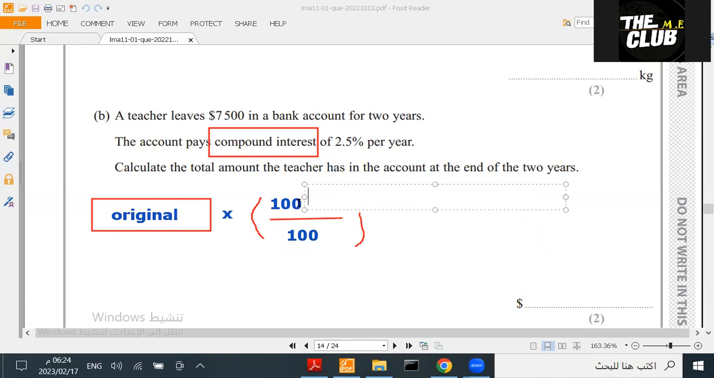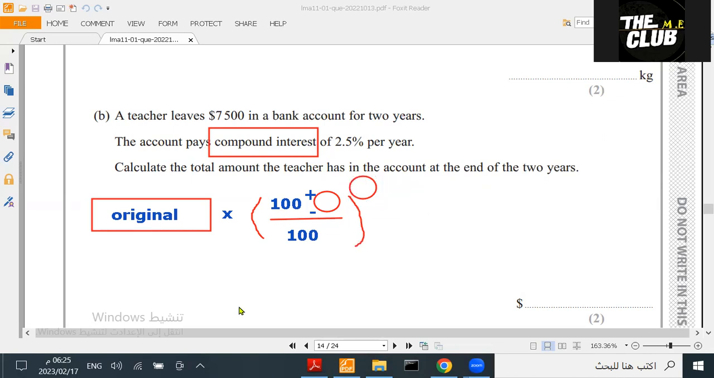I'm just writing the rule now. Positive or negative, you're going to choose one of them. Then you pick the percentage, put it here, and the power will be the number of years. This is the compound interest rule. You take the original and multiply it by brackets. What is in the bracket? 100 plus or minus the percentage, divided by 100, then close the bracket. Here you put the years.